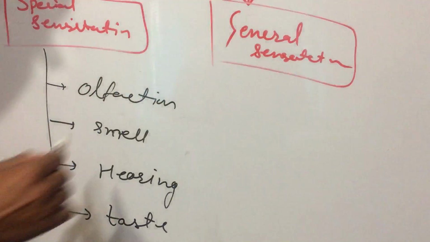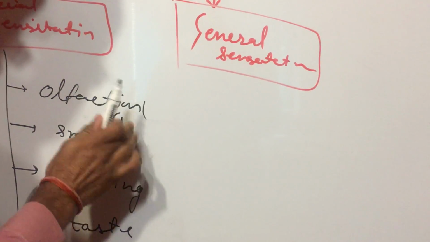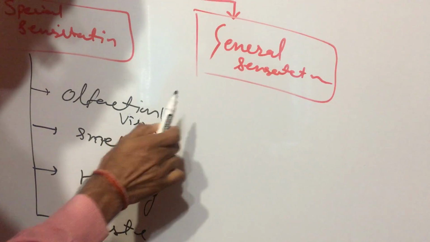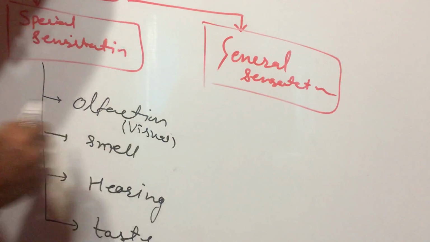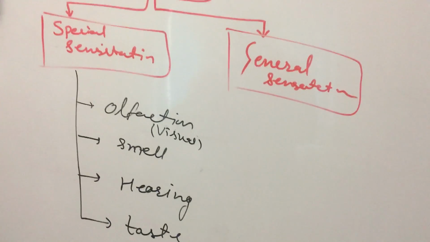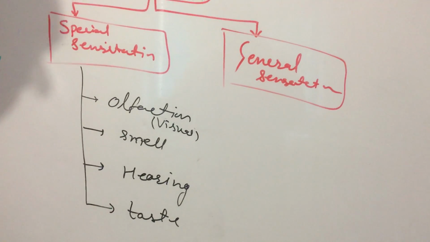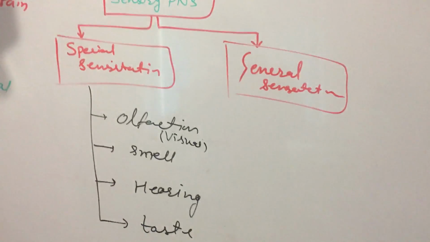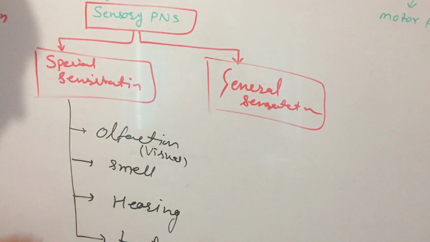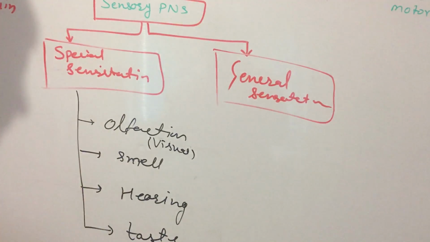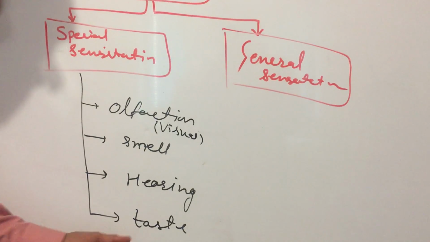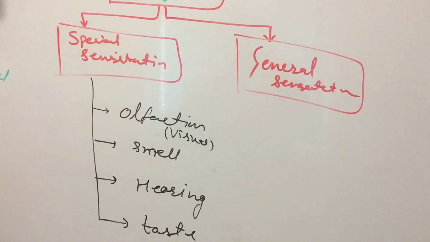Also visual. Okay, visual means we can see with our eyes, we can't see with our nose or with our ear. The visual part is the eye. Smell with nose. Hear with ears. Taste with the tongue.